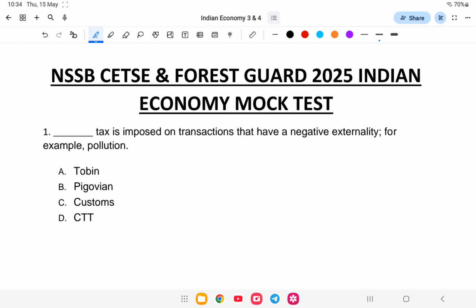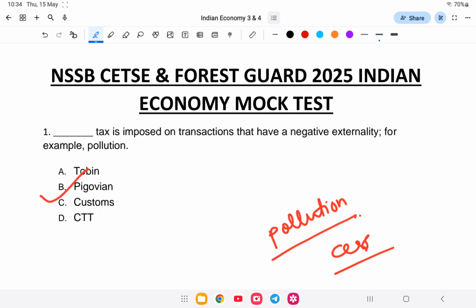Let us start. First question. Tax is imposed on transactions that have a negative externality, for example pollution. Is it a Tobin, Pigouvian, custom or CTT? The answer is Pigouvian.